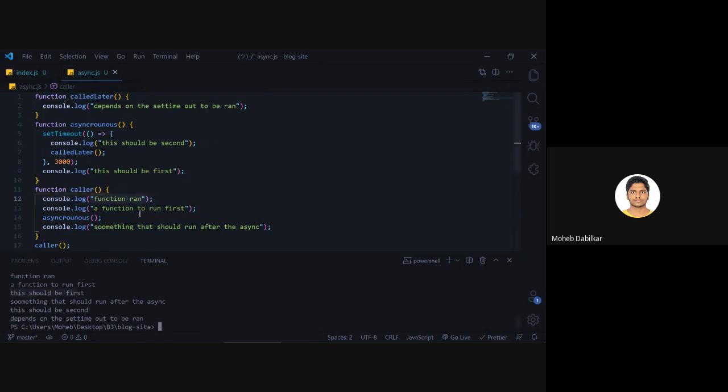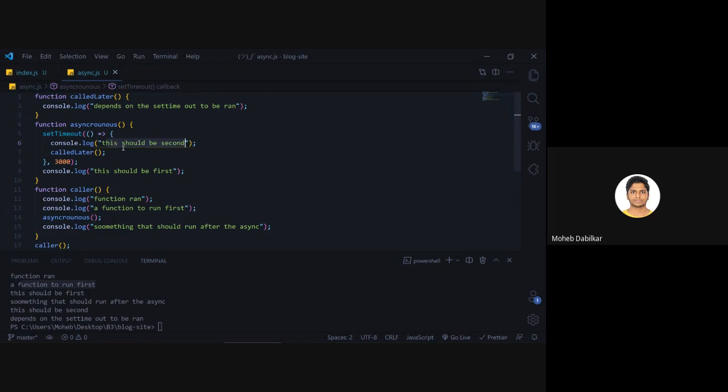Okay, then it said a function to run first. All right, so it went in properly, and with that it also called this guy. So we went to the asynchronous file,